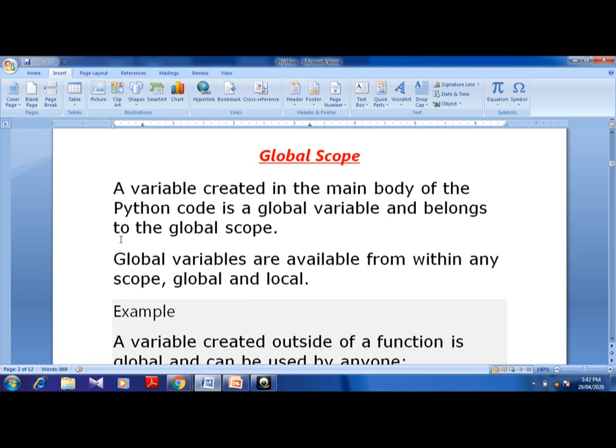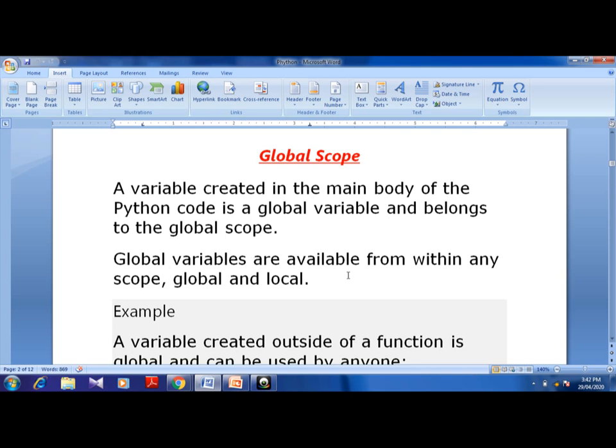Local scope: when you give a variable inside a function, it can be used inside that particular function only. But for global scope, a variable created in the main body, when you are writing the program in the main body, is known as a global variable in Python code and belongs to the global scope.